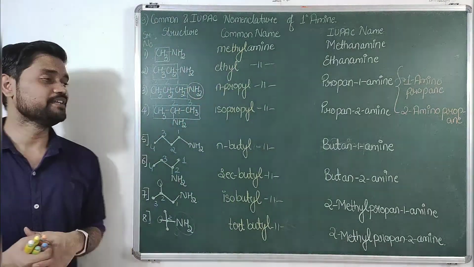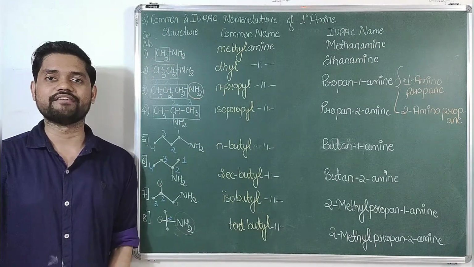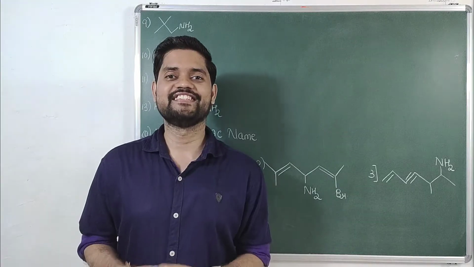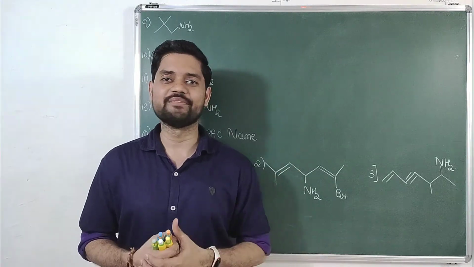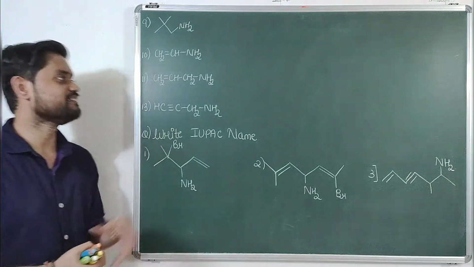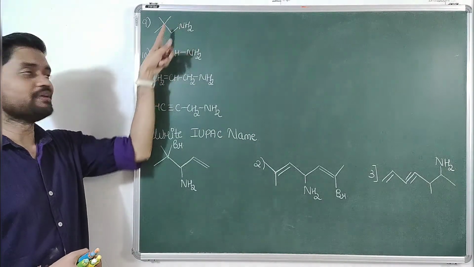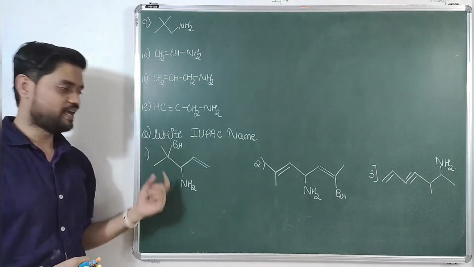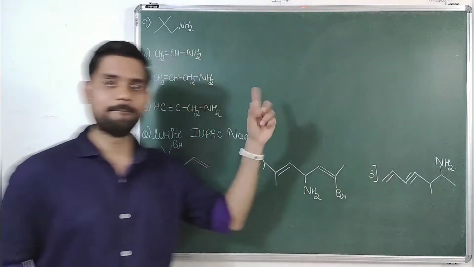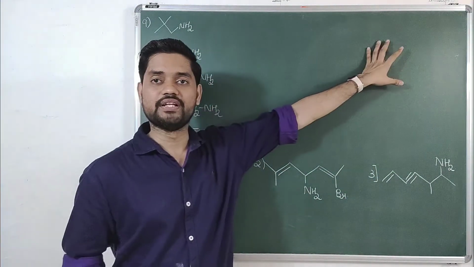Please pause the segment and go through it once. So Eklaviyans, I hope that you must have gone through that segment. Here are some questions for your practice. Again, I want you to mark the common name of these compounds and the IUPAC name of these compounds.